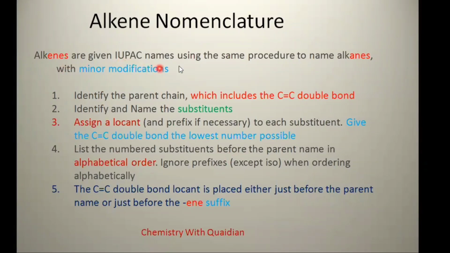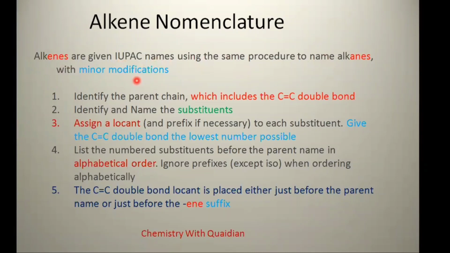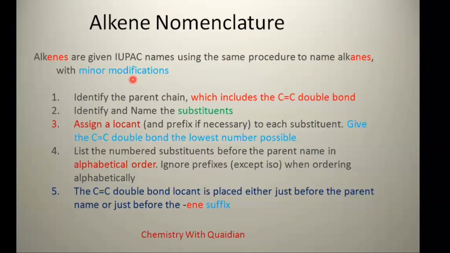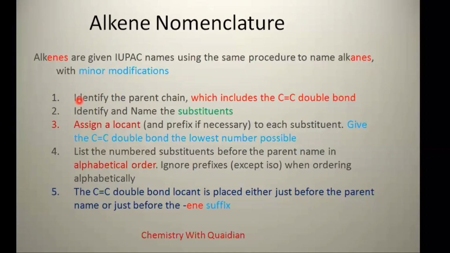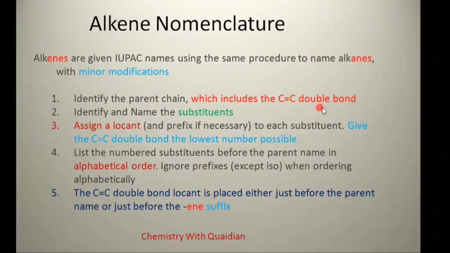Alkenes are given IUPAC names using the same procedure used to name alkanes, with minor modifications. Almost the nomenclature of alkane and alkene are similar. Some of the points are exactly similar, but as the functional group is changing, there are minor modifications in it. So let's start. The first important point which should be kept in mind while giving a systematic name to the alkene: identify the parent chain, which includes the carbon-carbon double bond.